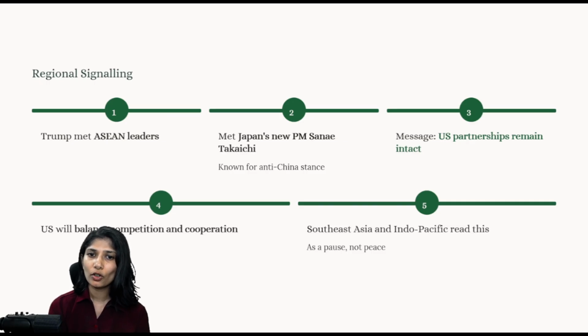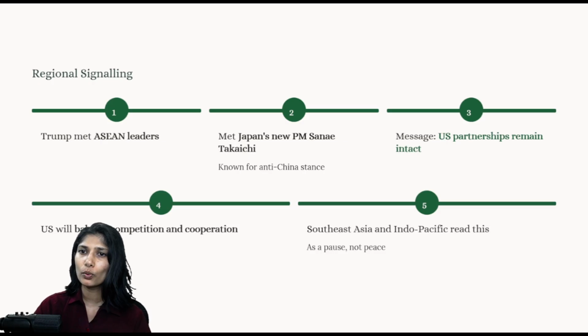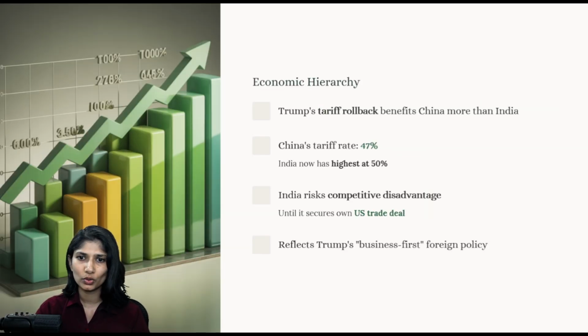Especially, he also met with Japan's new PM, who is a protege of the previous Japanese Prime Minister Shinzo Abe. And also, the message is intact that the US partnership with its ASEAN partners remains strong, and it will balance competition and cooperation. But this should not be seen as the US having completely reset its ties with China. No, that is not happening. But the question is, the US is going to take on China, but how does it want to do that? Is it with its allies or on its own? If it is with allies, then the Quad grouping will come into relevance again.